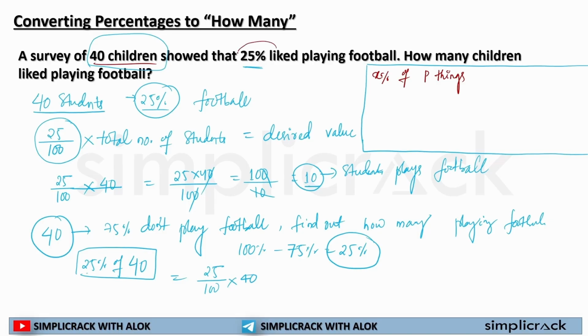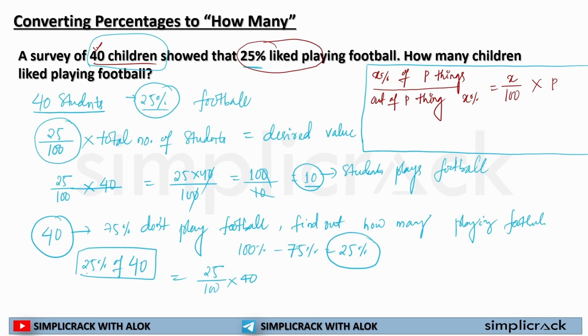You have to find out 25% who are liking football out of what? 40 children. So if a question is always like this, X percentage of P things, you will be writing this as X by 100 multiplied by P. So this is your formula.